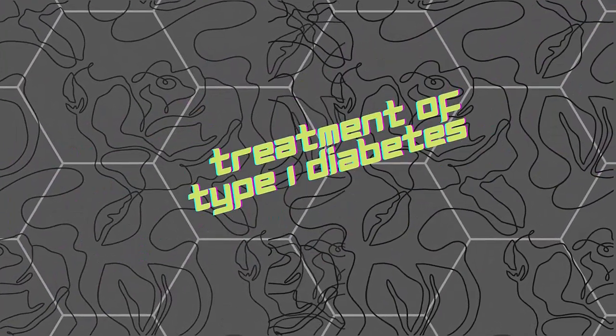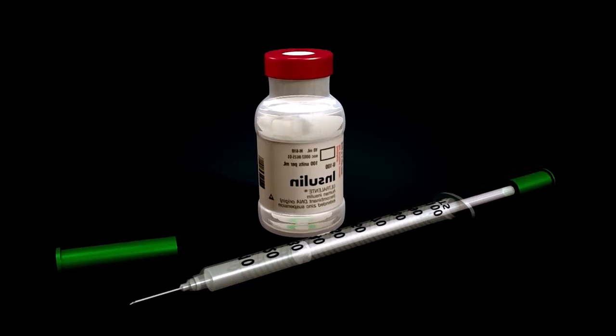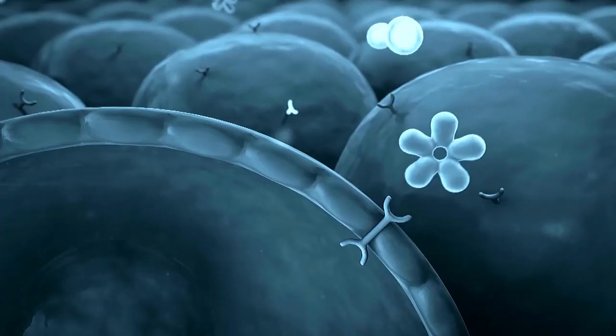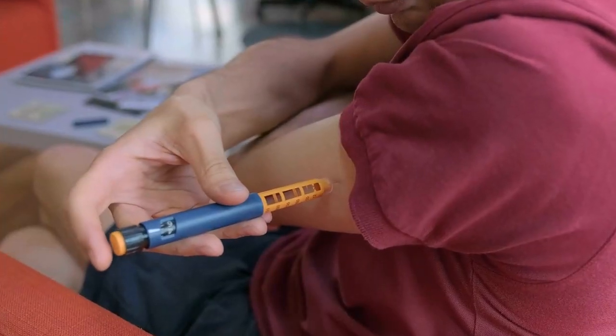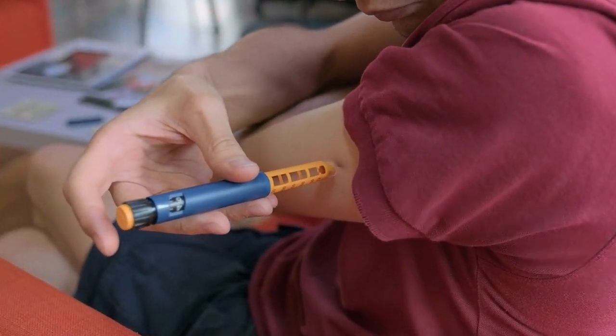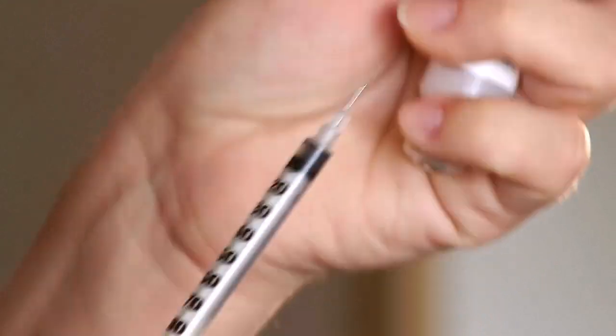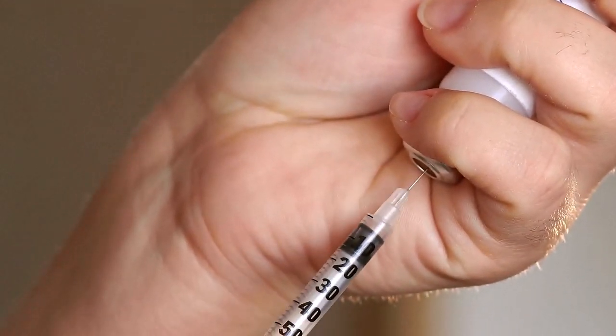Treatment of type 1 diabetes. Insulin is the primary treatment for type 1 diabetes. It substitutes for the hormone your body cannot produce. People with type 1 diabetes typically use a variety of insulin formulations. They differ in terms of their onset of action and duration of effect.